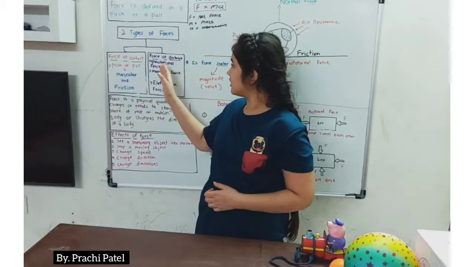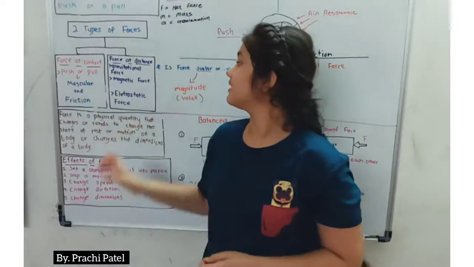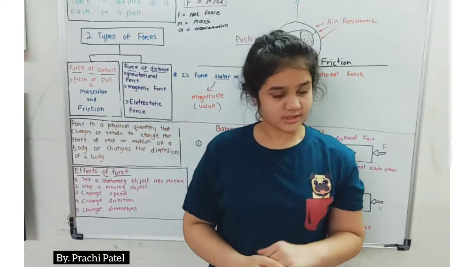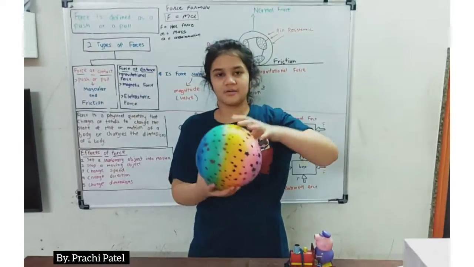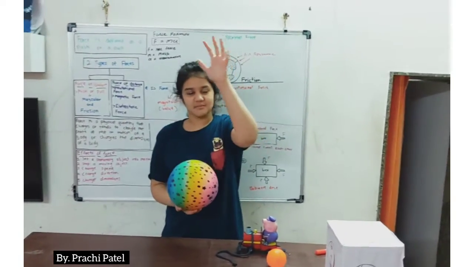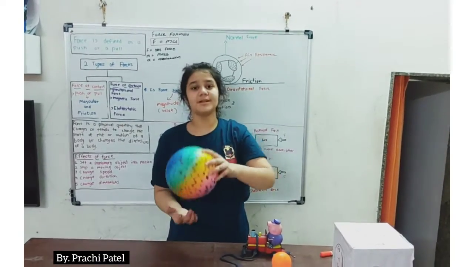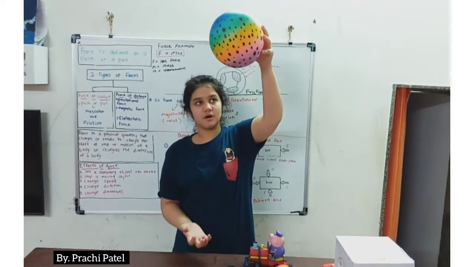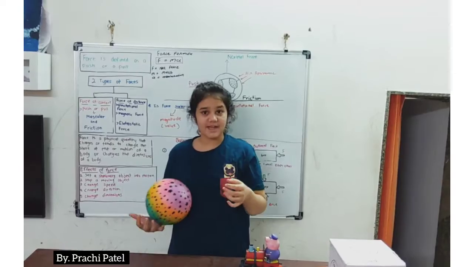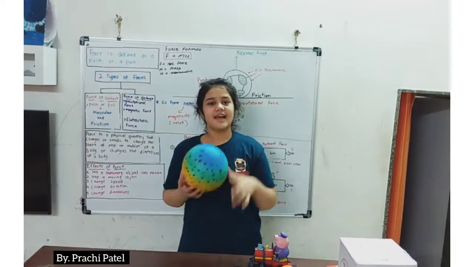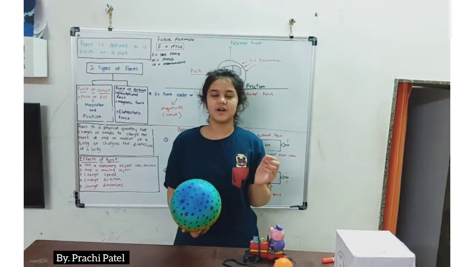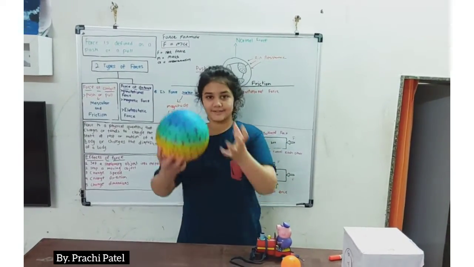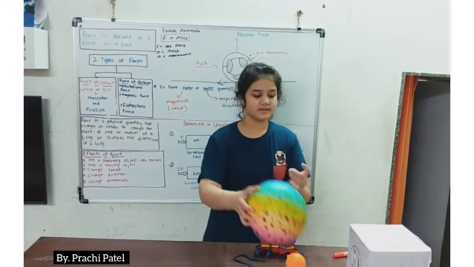So now let's go to force at a distance. We have gravitational force. In gravitational force, I'm not putting my hand on it, I'm putting the ball on the table, but you can see that this ball will come directly into my hand like this. That is because of a force called gravitational force. Gravity pulls everything.